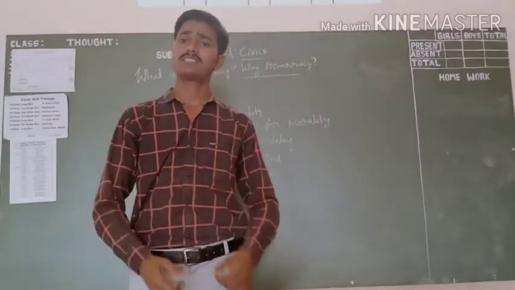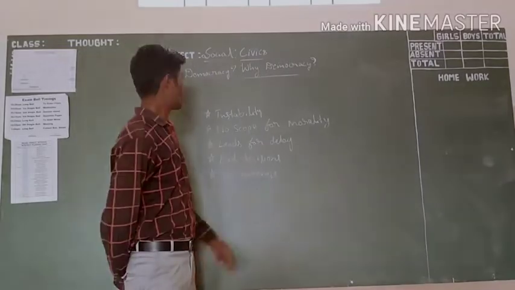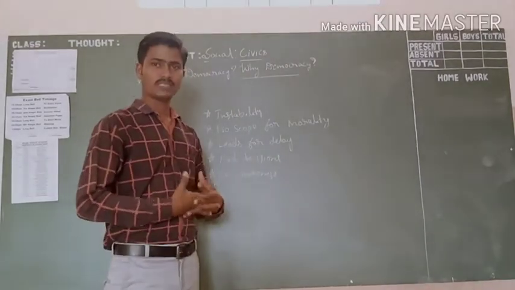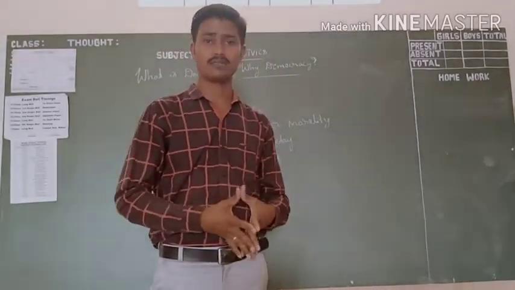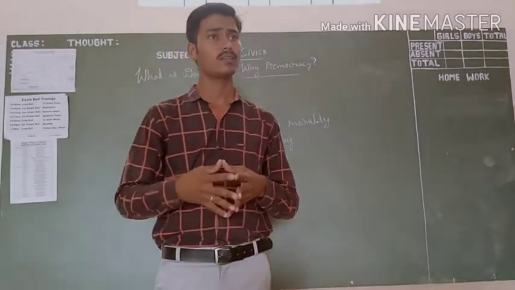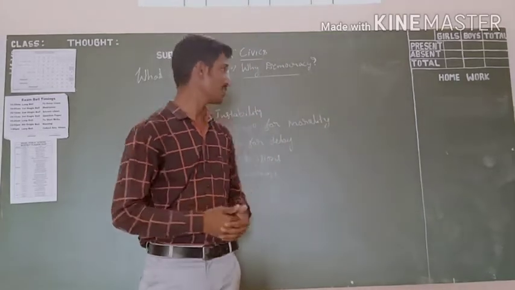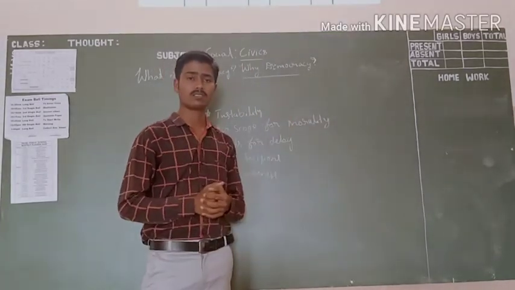Namaste children. Yesterday we started the first civics chapter, that is, what is democracy and why democracy. Yesterday we went through the meaning of democracy and some of its features. Today we look into one of the questions, that is, why democracy.